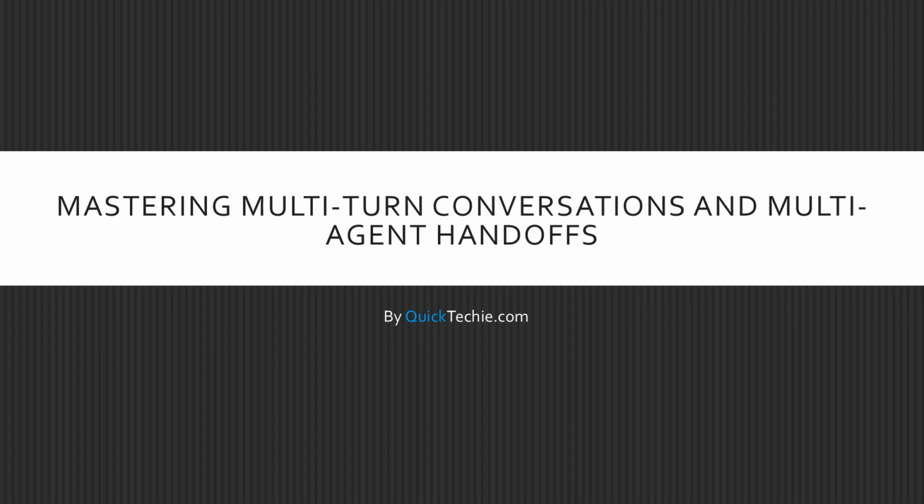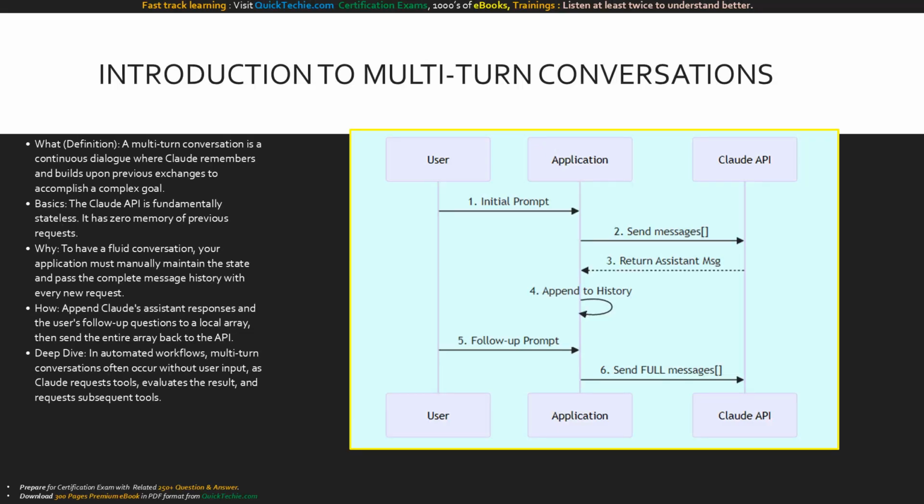Welcome, software architects. Today we are tackling two of the most critical concepts for building production-grade AI systems: managing multi-turn conversations and executing flawless multi-agent handoffs. Let's get started. Let's begin by defining multi-turn conversations. What are they? Simply put, they are ongoing dialogues where Claude builds upon previous context to solve complex problems.